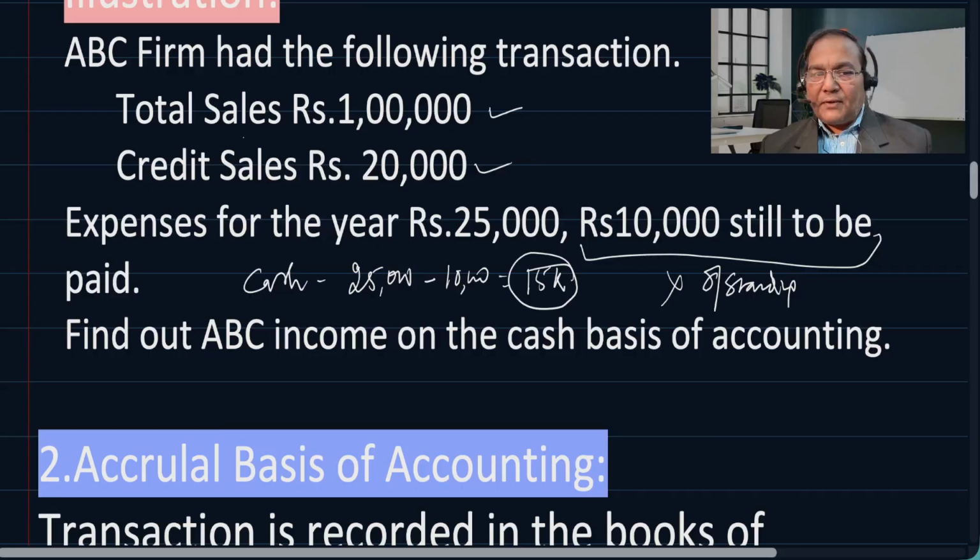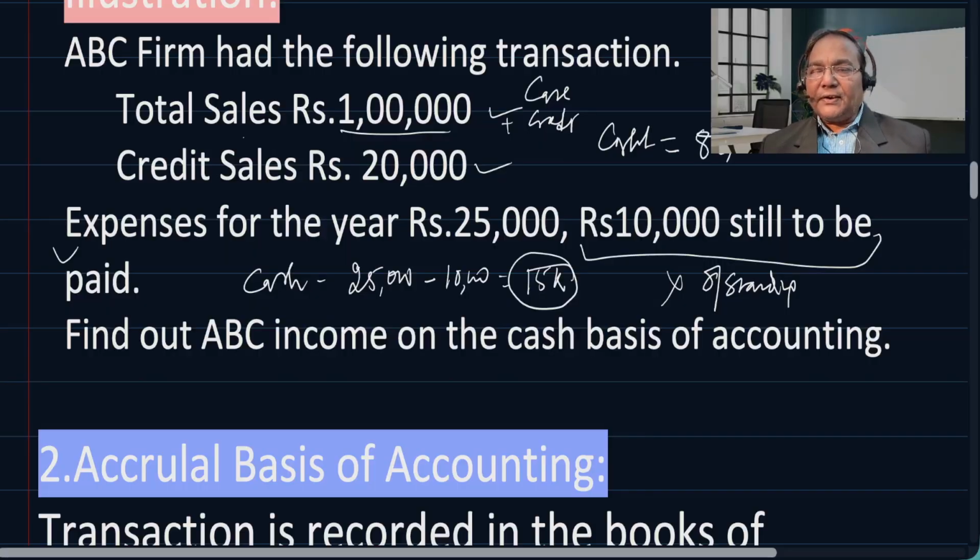So one thing we have understood, the expense. Now sales. This is the total sales, which includes cash plus credit. Now out of this 1 lakh, credit sales are 20,000. So actual sales, how much? Total sales minus credit sales, so cash sales is equal to 80,000.